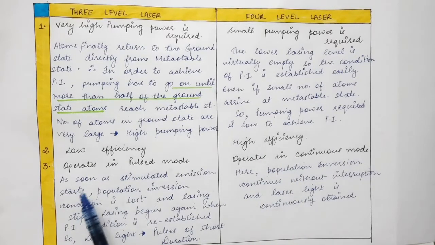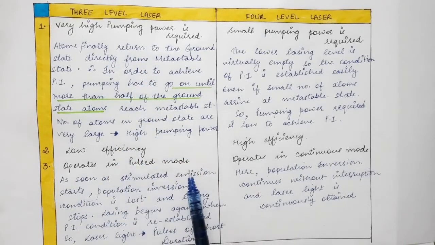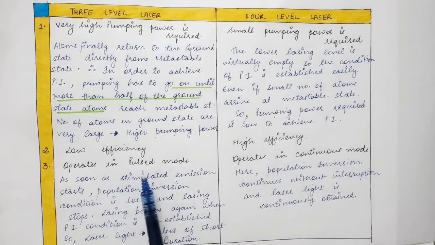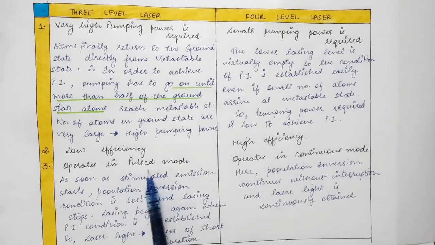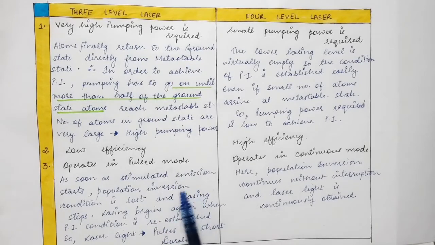And the last one, which we have already discussed, is that a 3-level laser operates in pulsed mode, whereas a 4-level laser operates in continuous mode. Now why does the 3-level laser operate in pulsed mode? As soon as stimulated emission starts, atoms start going from the metastable state to the ground state via stimulated emission.